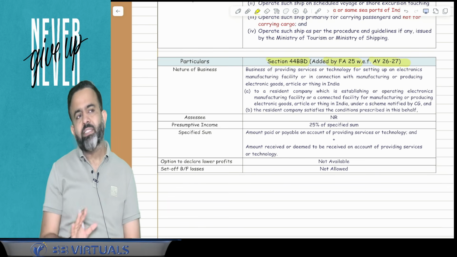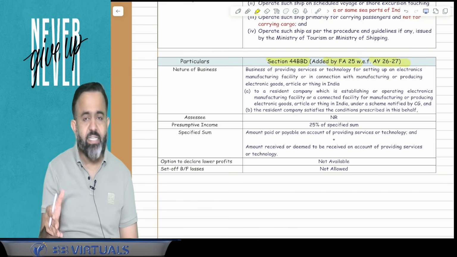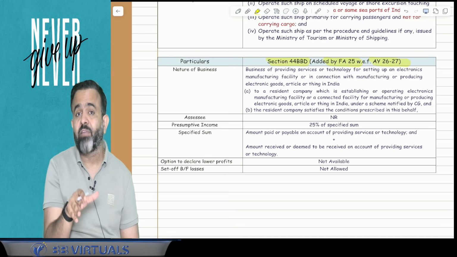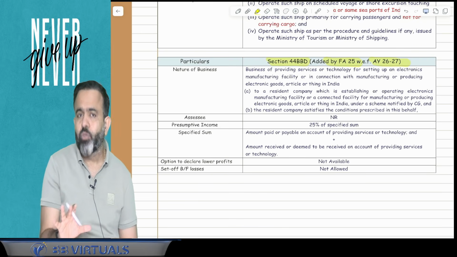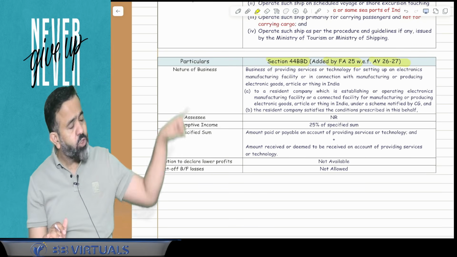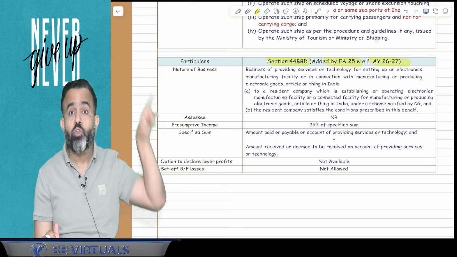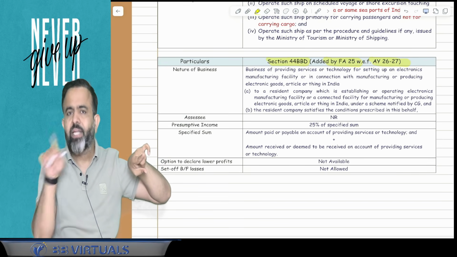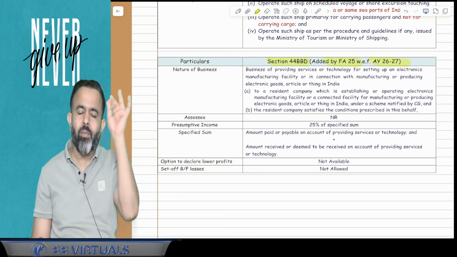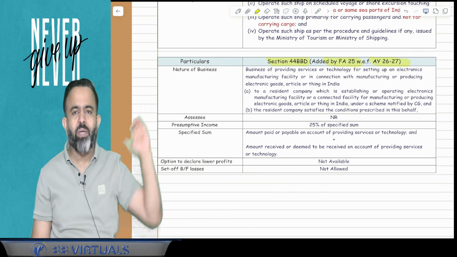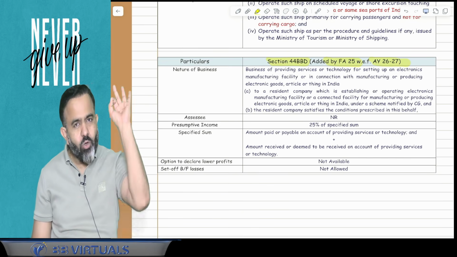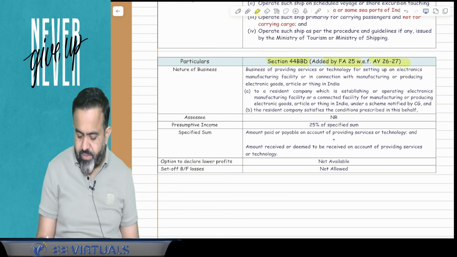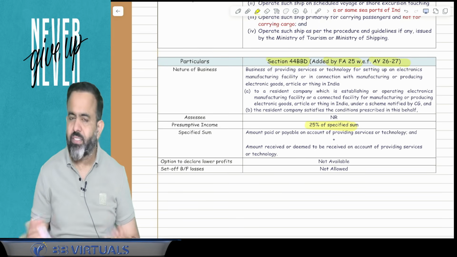And according to that scheme, suppose any Indian resident company is doing manufacturing activity of electronic goods. In this particular case, if any non-resident provides any service or technology to set up that unit, then whatever amount is received or deemed to be received by the non-resident, 25% of that amount will be the PGBP income. So this is a very simple section.